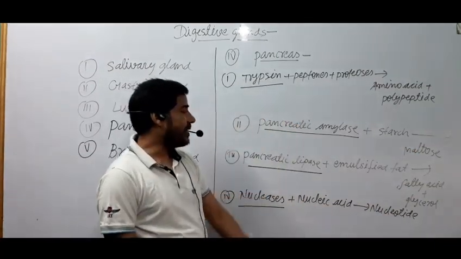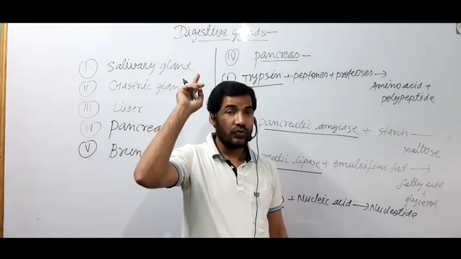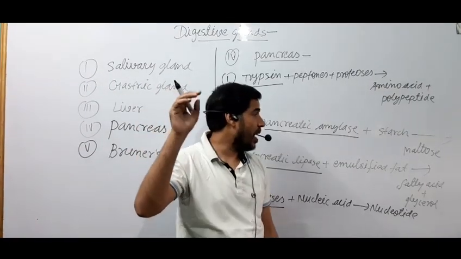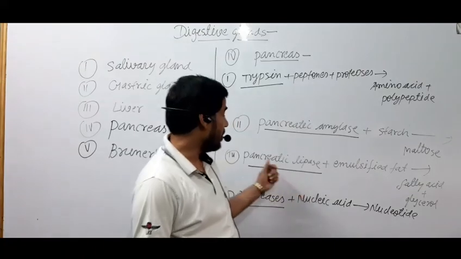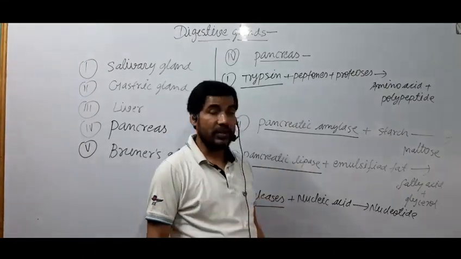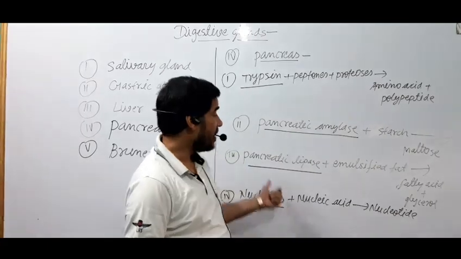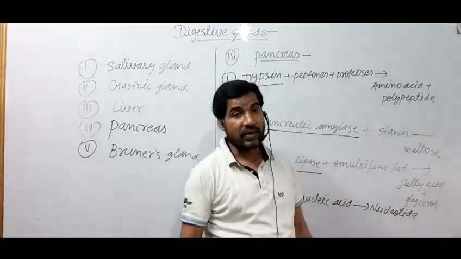Now we will see pancreatic lipase. Lipase was present in gastric juice also, and at that place we said the name gastric lipase, but here we say pancreatic lipase because this lipase is present in pancreatic juice. This pancreatic lipase acts on emulsified fat. What is emulsified fat?